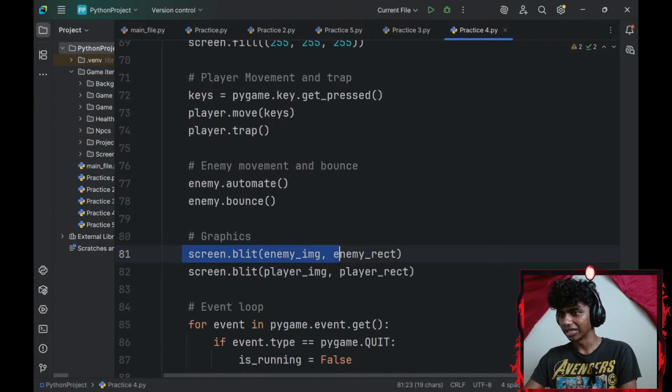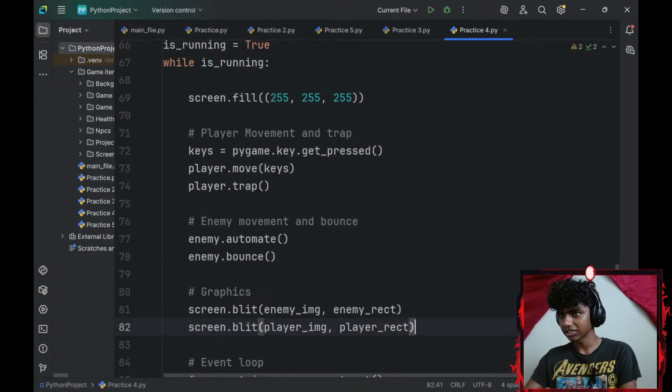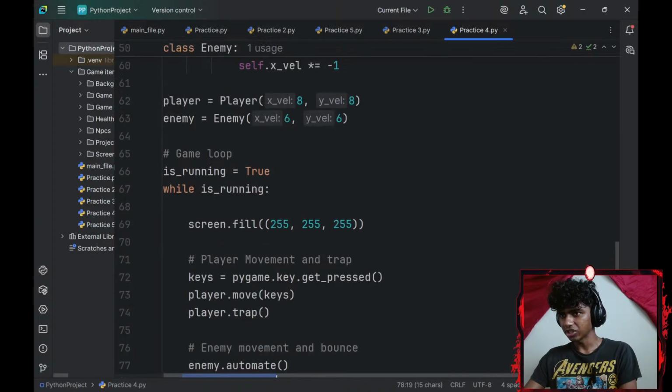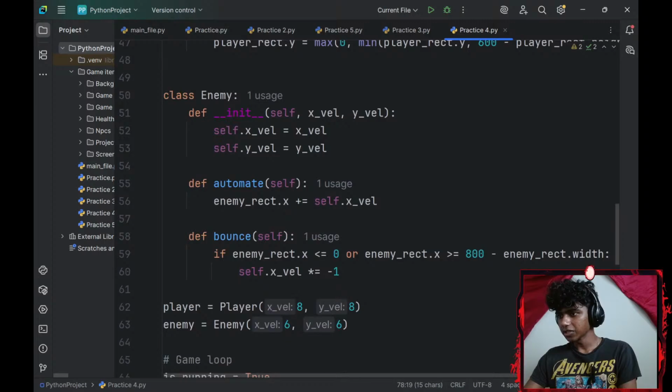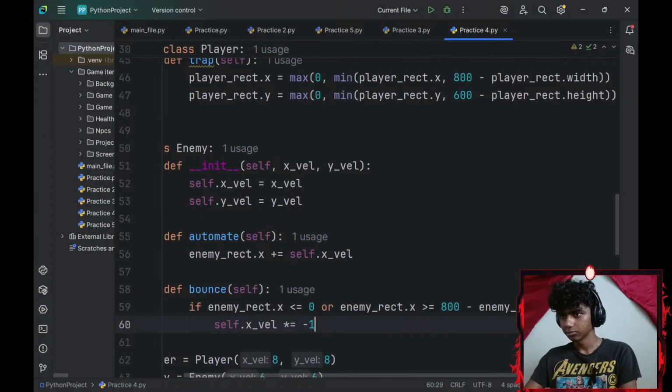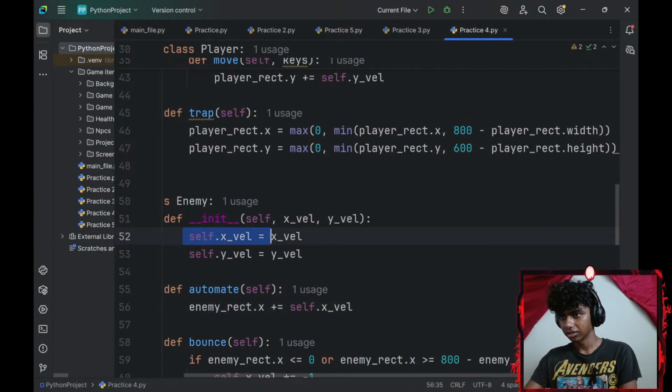So screen.blit, enemy image, enemy rect. Automated my enemy, bounced my enemy. Is my bounce function correct? It is correct. If my enemy_rect.x is less than or equal to 0, or my enemy_rect.x is greater than or equal to 800 minus enemy_rect.width, reverse the x-axis velocity. Okay.